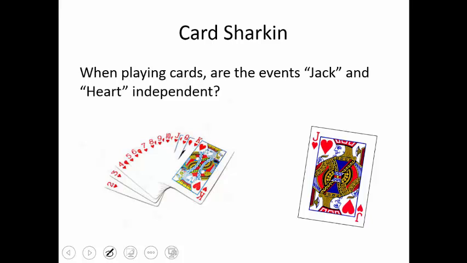One more example. When playing cards, are the events Jack and Heart independent? Now again, mutually exclusive? No, because of this guy right here. The Jack of Hearts tells us there's an overlap. There's a situation where you can have both a Jack and a Heart. These are not mutually exclusive, but we have to answer the question, are they independent? So let's take a look.